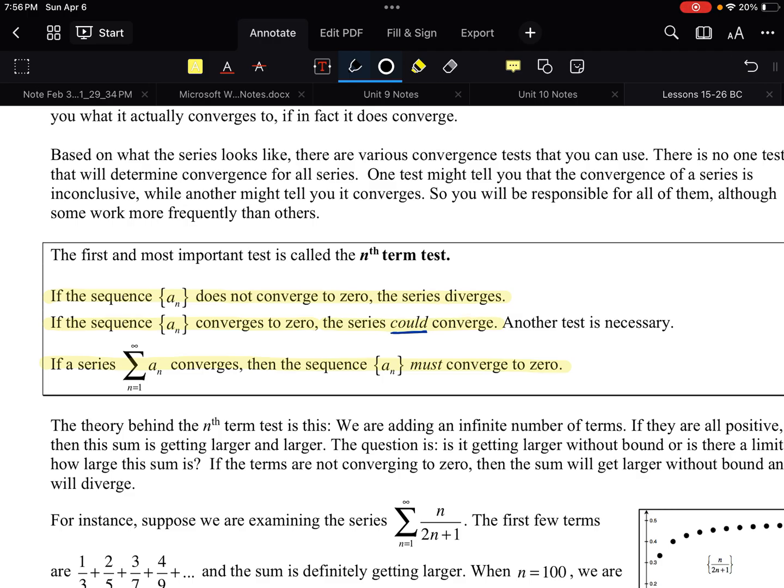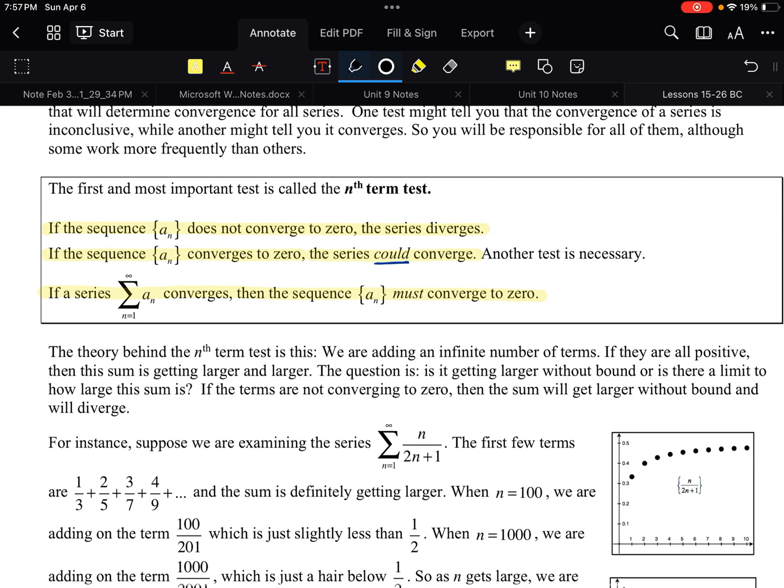Okay, so what if it doesn't? What if it converges to 0? So the individual terms get smaller and smaller and smaller, so small that they're practically 0. Well, that tells us that the series could converge. Could. Not does, could. So that's one of the things that we can watch out for. These questions, for the most part for now, are going to ask you, does it diverge or could it converge? Those are my only choices right now. Either it will diverge or it might converge. No guarantees about the convergence part.